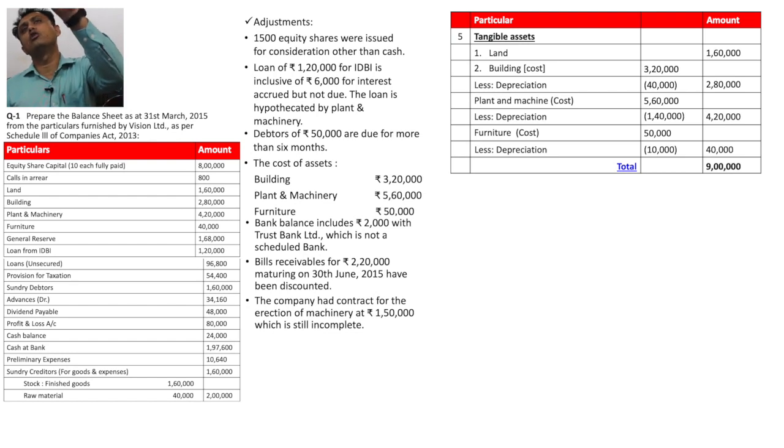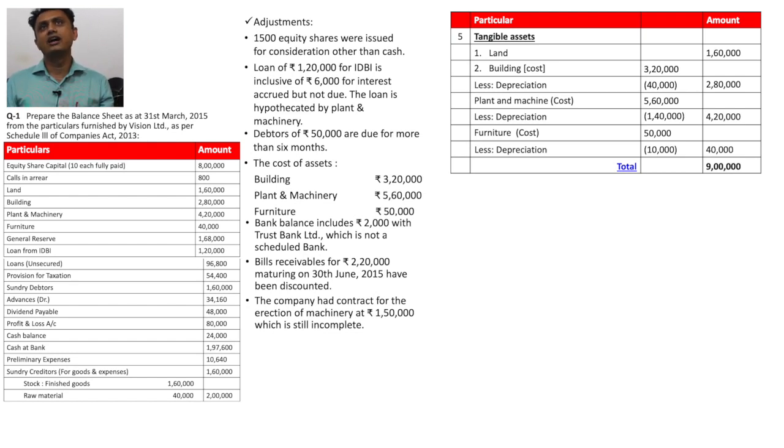So we prepare a note of cash and cash equivalents, and in it we write down cash bank balance in non-scheduled bank, 2,000, and the other amount 1,95,600 is related to other bank balance.